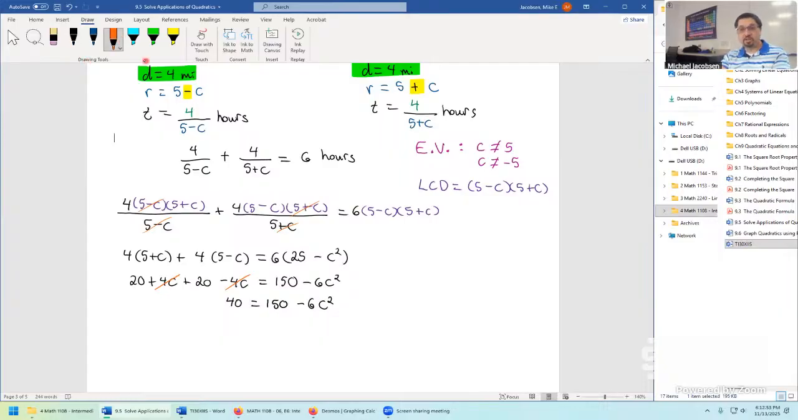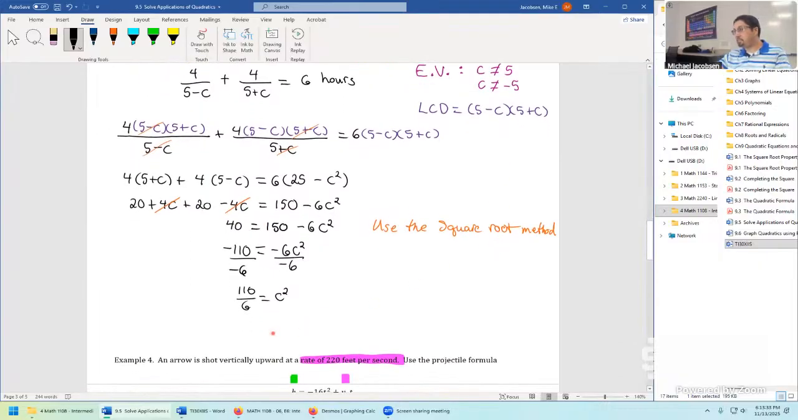So now the method to solve this one is not the quadratic formula. This is kind of the odd one out in the whole set of notes. Here, we'll just use the square root method, all because the degree 1 term cancels off. So all we need to do is solve for the c squared part. Subtract 150 from both sides: negative 110 is negative 6c squared. Divide by negative 6, and 110 sixths equals c squared.